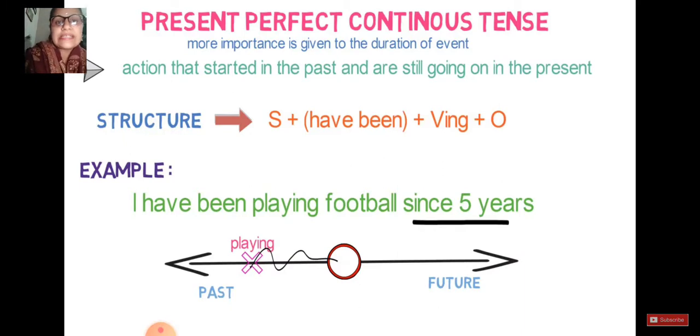Most of the time in these kinds of sentences you will find the duration. For example, I have been playing football since 5 years. I have been playing itself gives you the meaning that you were playing before and right now also. Now since 5 years gives you a duration, that for the last 5 years you keep on playing, and you are playing right now also. If you can see the arrow part, your past work started and is still continuous in the present. So that becomes your present perfect continuous tense. Hope it is clear to you.